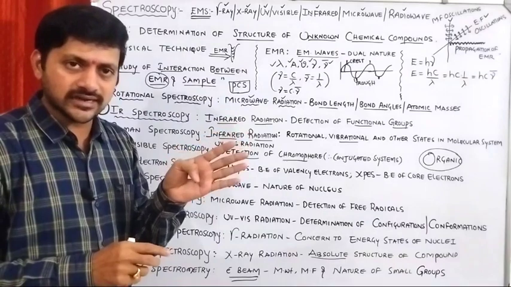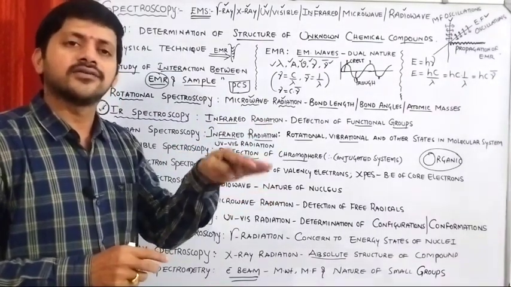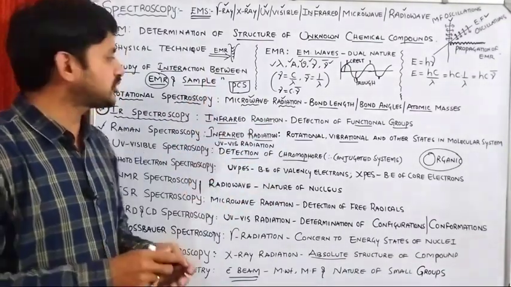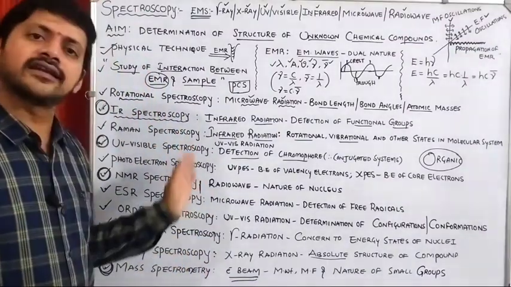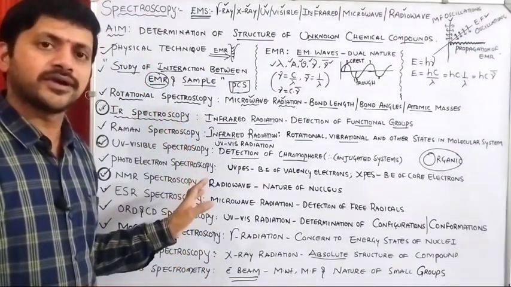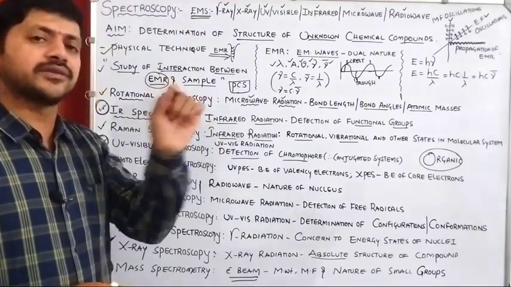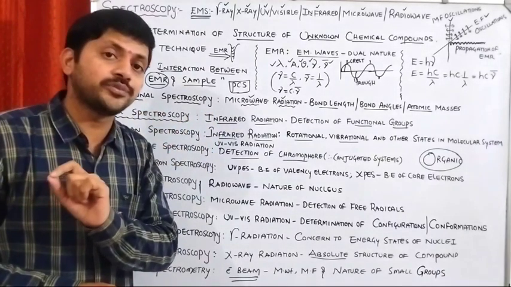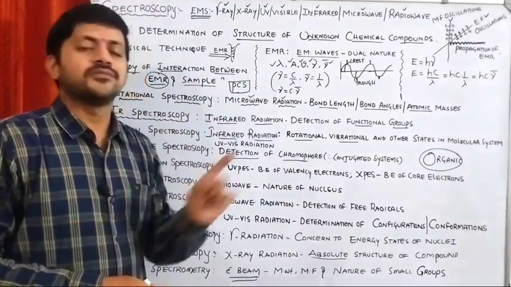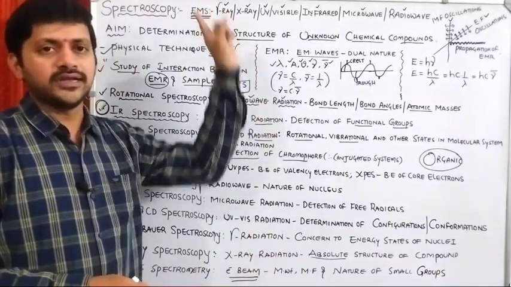Once these 4 units are completed, then we are going to have a clear-cut discussion on the remaining spectroscopic techniques also. Thereby, each and every chemistry aspirant is going to be benefited by the spectroscopy topics.